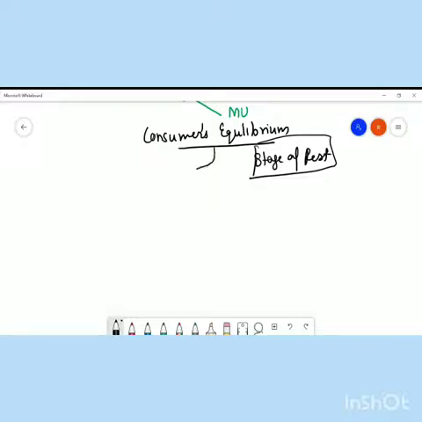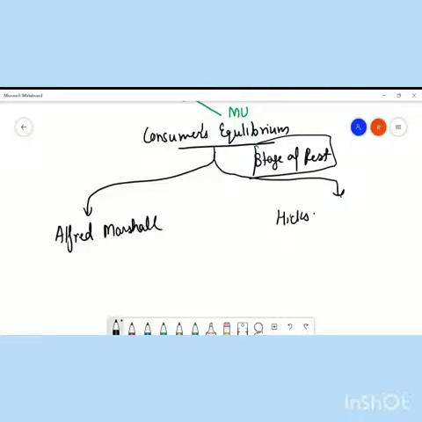The consumer's equilibrium approach is given by two types of economists. The first economist who gave the consumer's equilibrium approach was Alfred Marshall, right? And the second was basically Hicks, supported by Pareto, Allen, and other economists. Now let us understand first of all what is the basic difference between the two approaches. The basic difference is very simple. I told you the point which we highlighted.